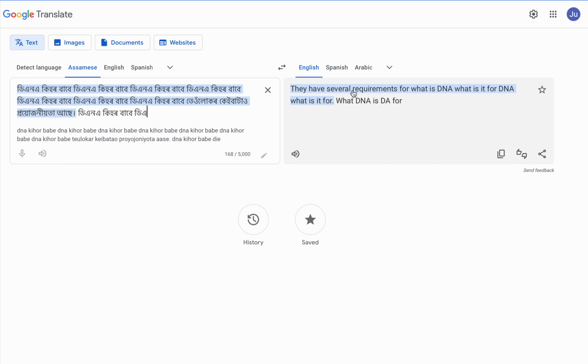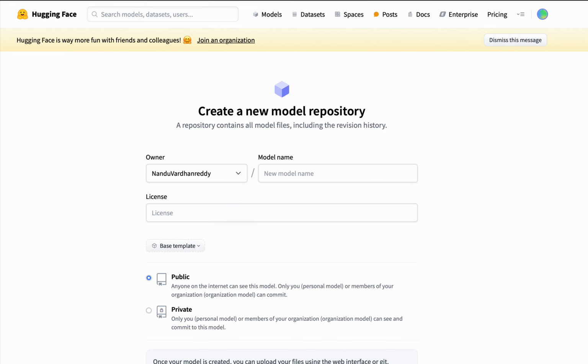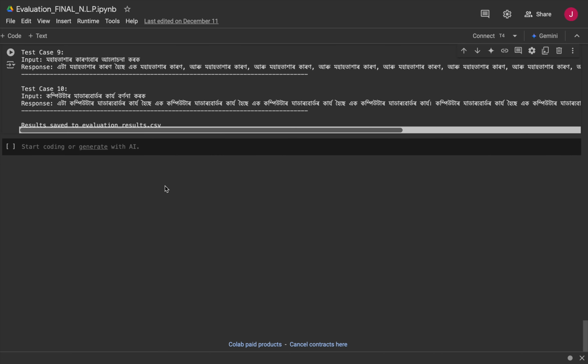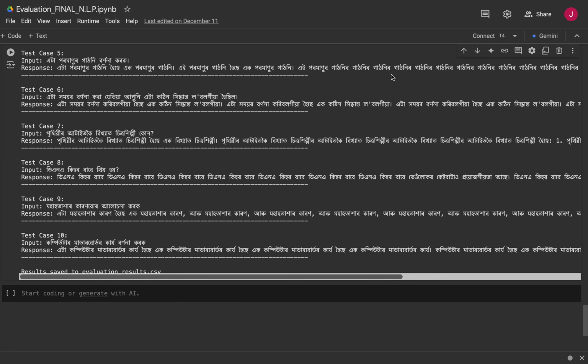There are several requirements for what a DNA is, and maybe it's giving good output for the first few tokens. After that it should be improved. Maybe running more would be a good idea. So thank you, everyone.